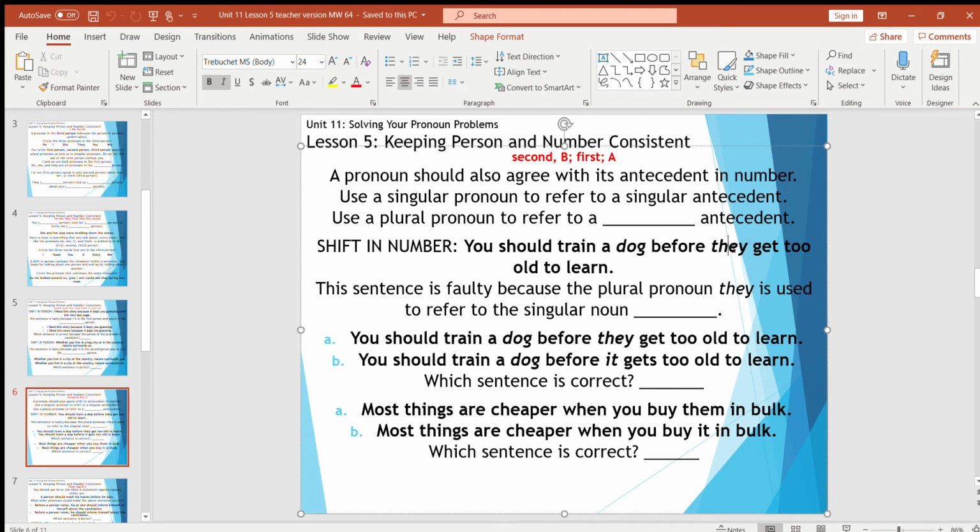It doesn't match. So "You should train a dog before they get too old to learn" versus "You should train a dog before it gets too old to learn." Which sentence would be more correct formally speaking because the number would match? B, right? One dog, one it. "Most things are cheaper when you buy them in bulk" versus "Most things are cheaper when you buy it in bulk." Which sentence is correct because again, the pronouns match in number? A. Many things, many them.